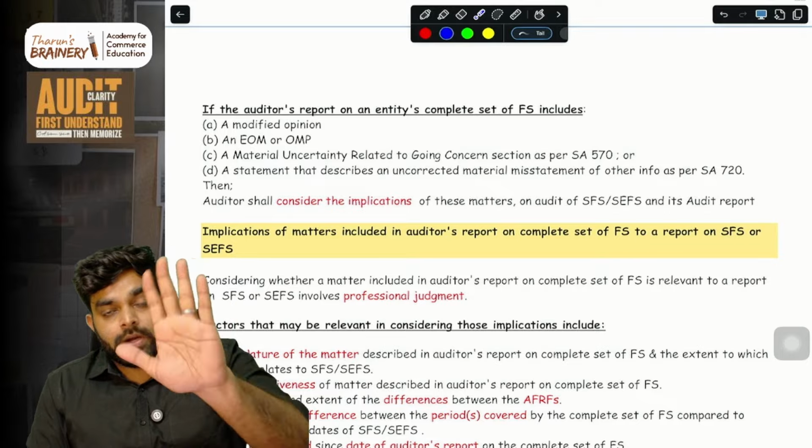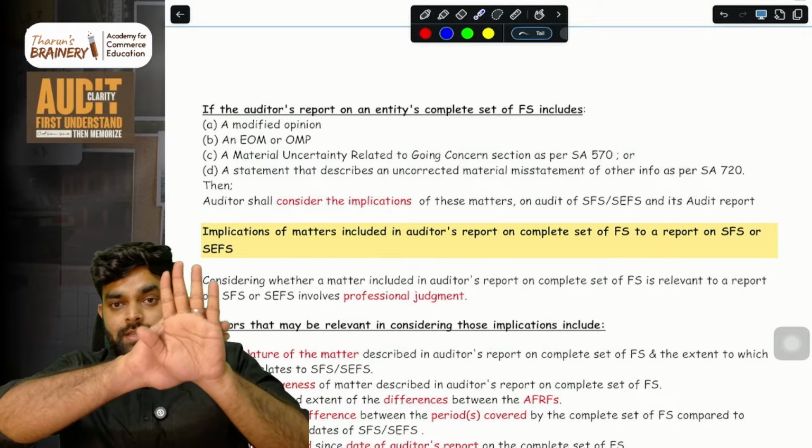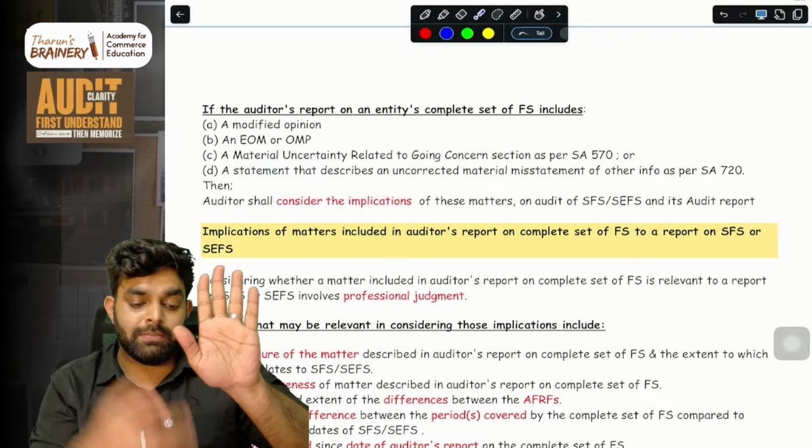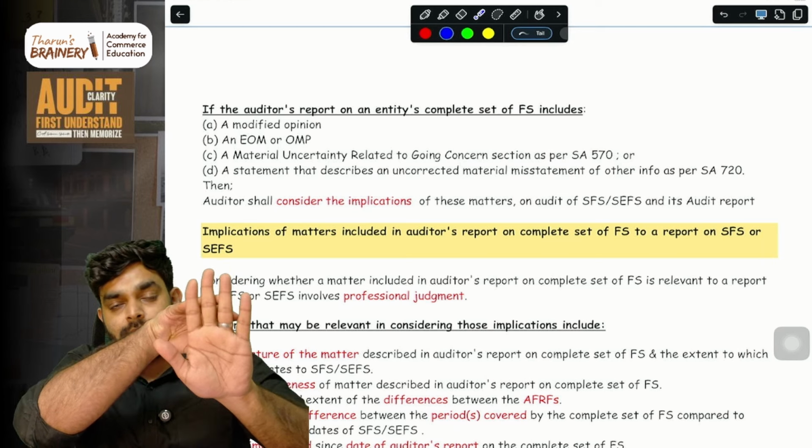That is, if the audit report of the main complete set of financial statements has any issue inside it, such as a modified opinion, emphasis of matter paragraph, other matter paragraph or material uncertainty, consider its implication.